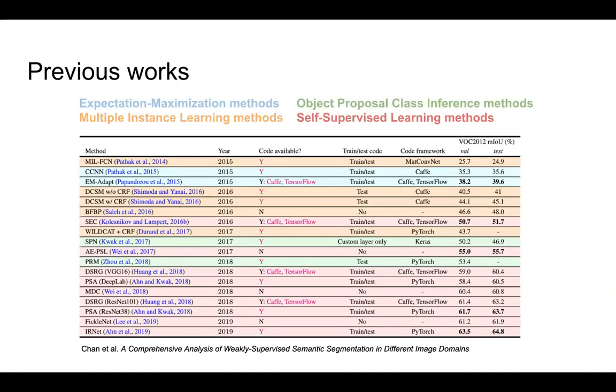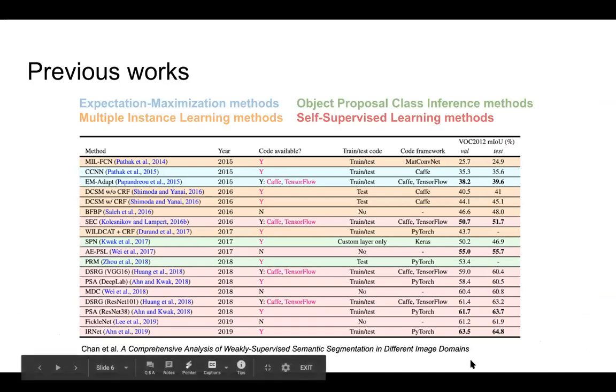When choosing an approach, we studied previous works, which were developed for the Pascal VOC 2012 dataset. Assessment of quantitative performance on this data showed that the top 5 methods of weakly supervised segmentation all used the self-supervised learning approach. The idea behind this type of learning is to train a fully supervised segmentation model on the pseudo-labels generated from a classifier network. Our method is based on this paradigm.